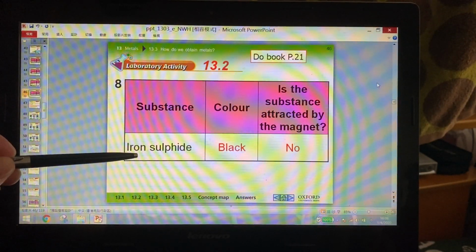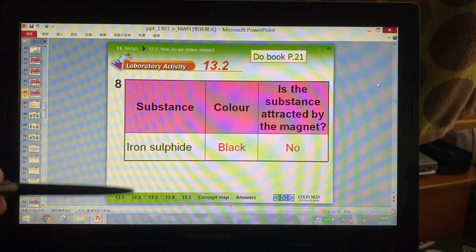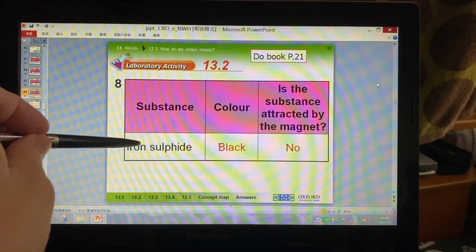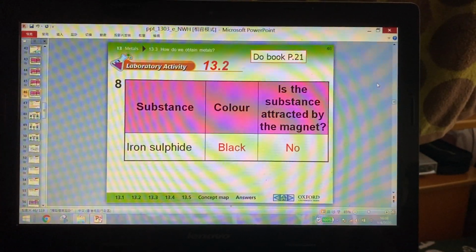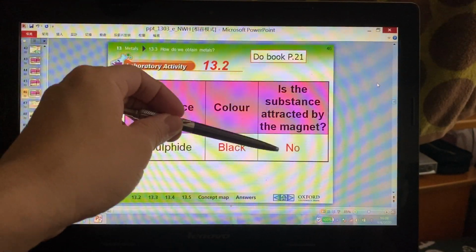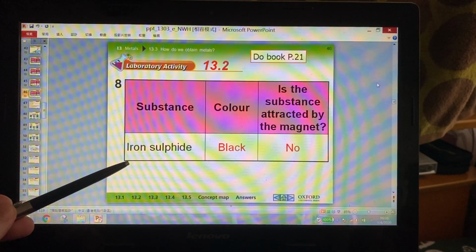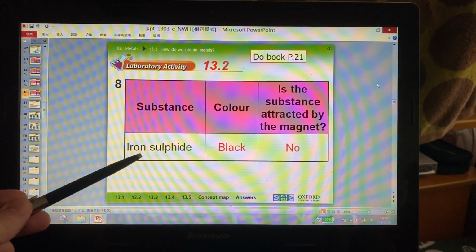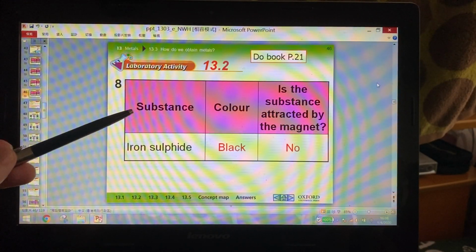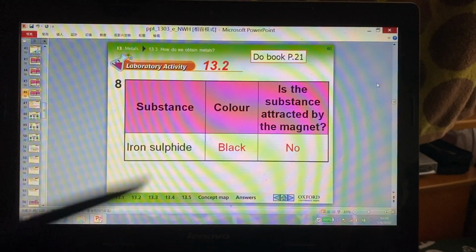Okay, but if we do heating, iron and sulfur will have a chemical reaction and then we will have a new substance, and that is iron sulfide, which is black in color and is not attracted by the magnet. So this is a new material. This is a new substance and this is a compound. Okay, iron is an element, sulfur is an element, but iron sulfide is a compound.